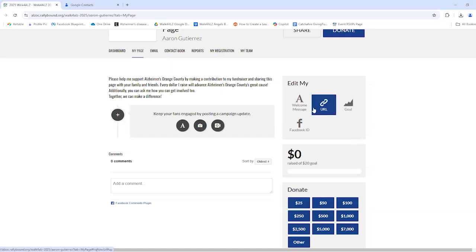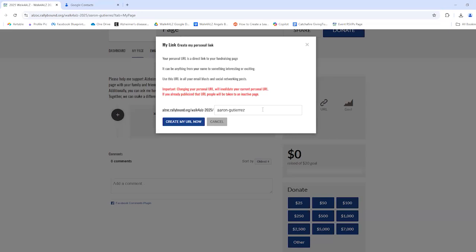I mentioned a little bit earlier that you can share your URL to your fundraising page. You can actually also modify that URL to whatever else you prefer. This first half of the event website you won't be able to modify, but the second half, after the Walk4ALZ 2025, you can modify. Maybe you modify it to just your initials or whatever else.